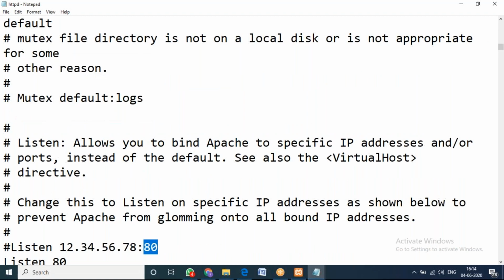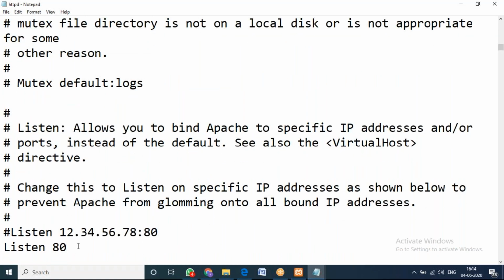You can see here that when I search for 80, it shows Listen 80. Here you need to change the port number to some other number, whichever you want, like 8090. Don't use 8080 because it is used by Tomcat. Instead, use 8090 or 8081 or 84, some number.